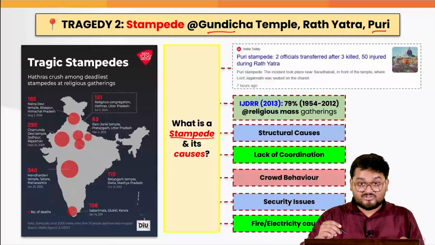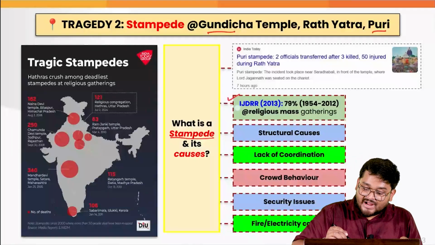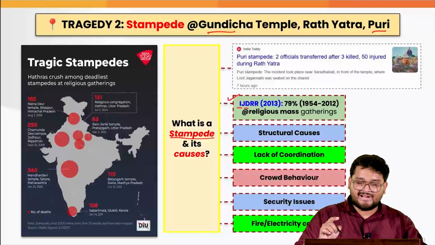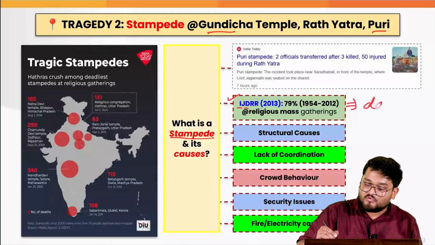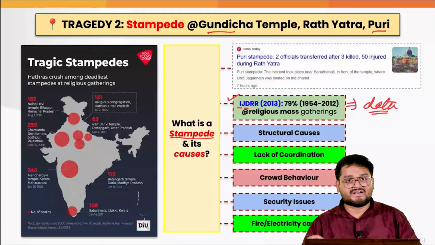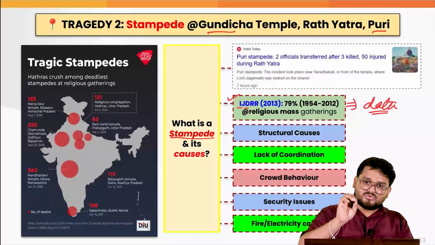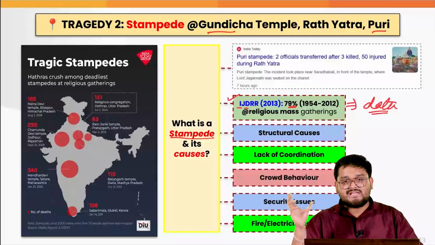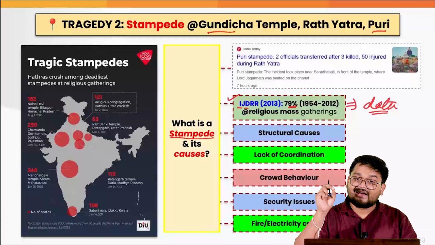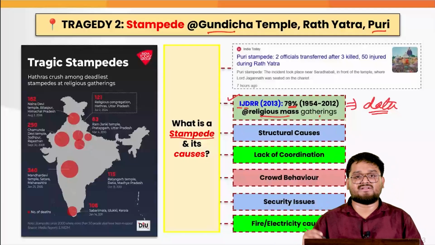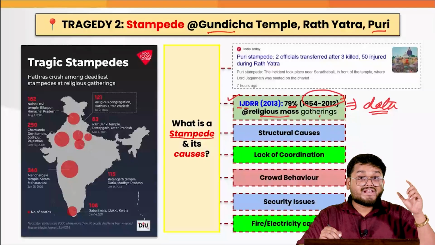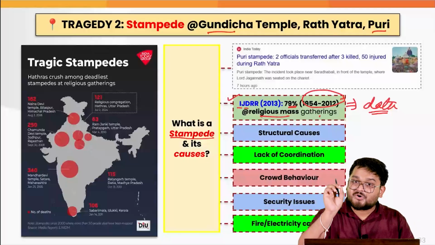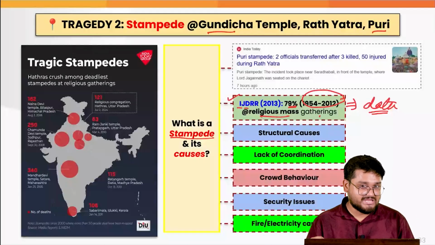And here we also have to understand that according to IJDRR, a 2013 report which is quite outdated, which also shows that we have outdated data regarding stampede events, 79% of the stampede events and casualties have taken place at religious mass gatherings, and this is the data over the last 70 years. So that is where we have to attribute the main causes of such stampede events.